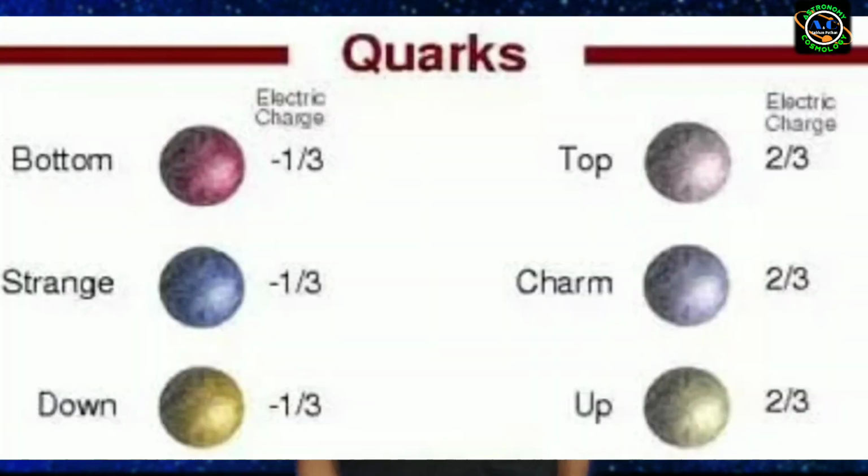I am made up of electrons, protons. Each and every part of our body is made up of electrons, protons, neutrons also. Okay? Quarks are very small particles, and they combine to form different particles known as hadrons. Protons and neutrons are examples of hadrons. Okay? And there are 6 types of quark: up quark, down quark, strange quark, top quark, bottom quark, and charm quark. Hadrons are of 2 types.